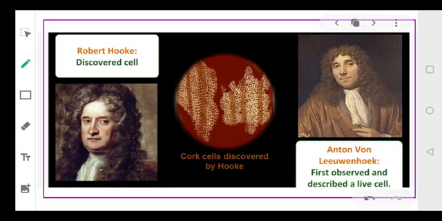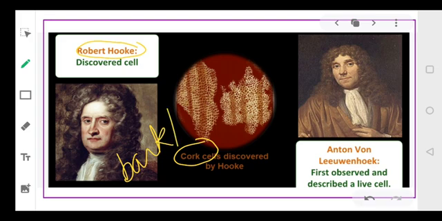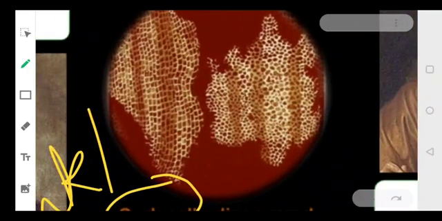Now if we talk about the cell, dear students, the cell was initially discovered by Robert Hooke. He discovered a dead cell. How did this discovery happen? He examined a piece of cork, that is bark, under his primitive microscope and observed that it has a honeycomb-like structure.